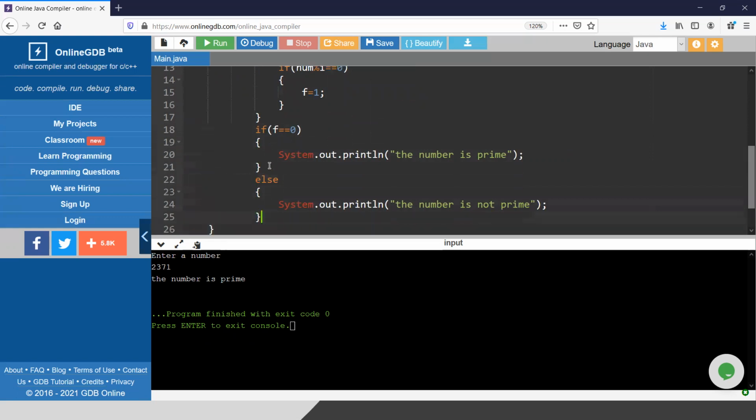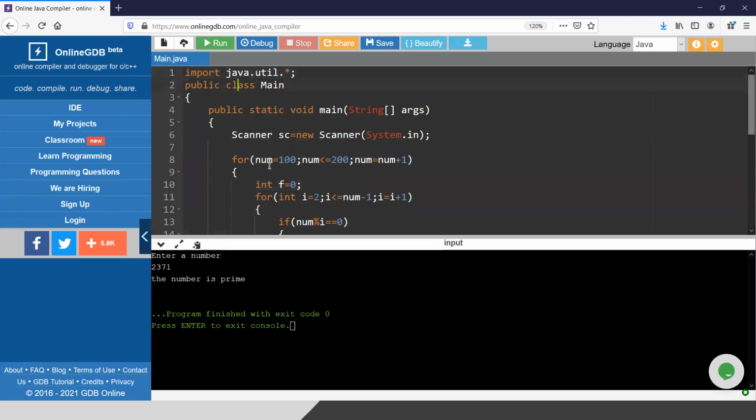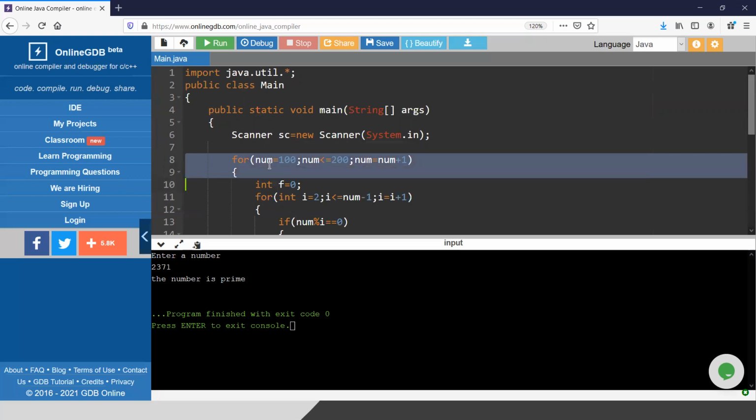Understood this part or not? First tell me. I'm not going to take the num as input because I have already written the program to check if num is prime or not. So now num will be iterating in the for loop. It will be enough if you place a for loop before the prime program.